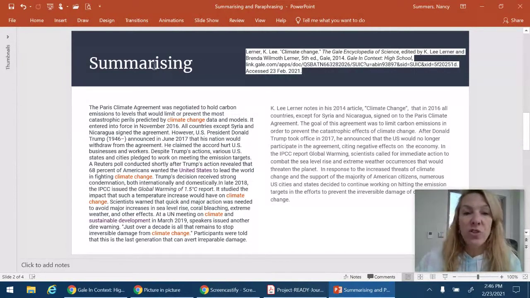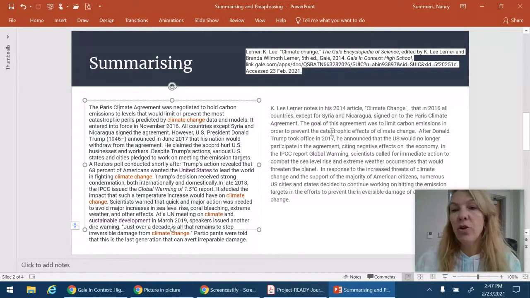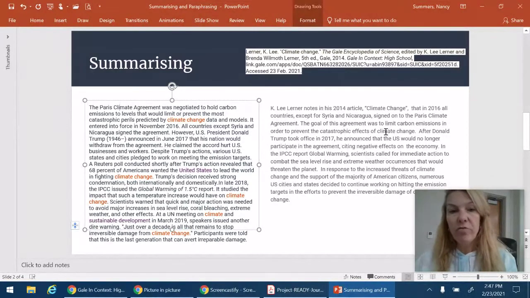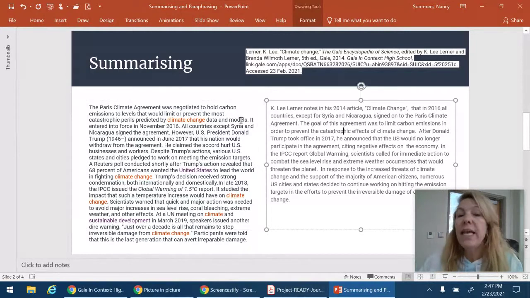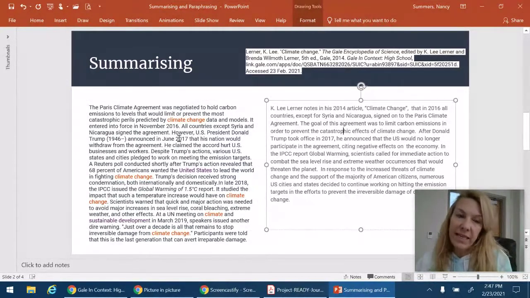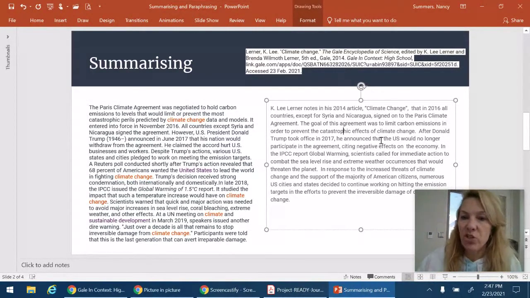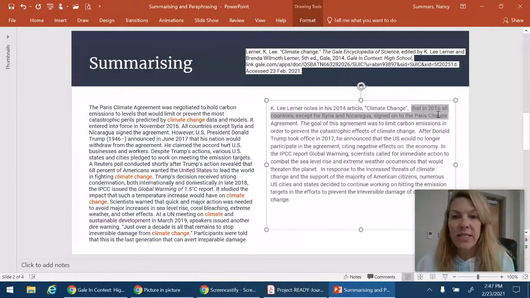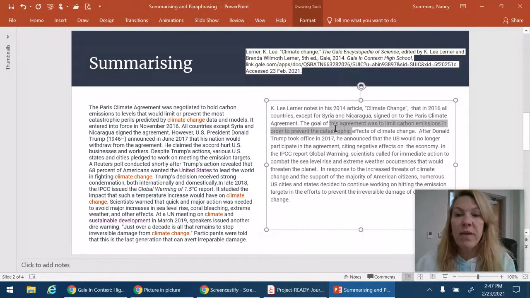All right, so as you can see, the original text is on the left, and it's much longer than my summary on the right. I am only taking out the major points and leaving out all the extraneous information. So I'm going to include that in 2016, all countries except for 2 signed the Paris Climate Agreement.